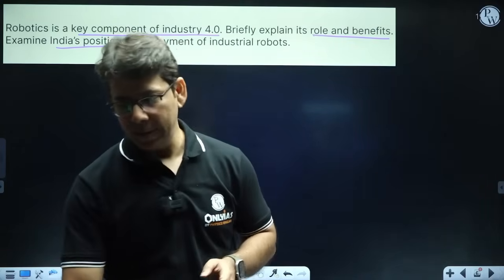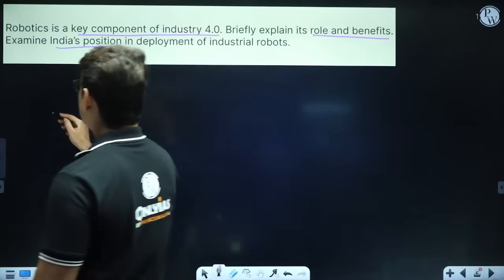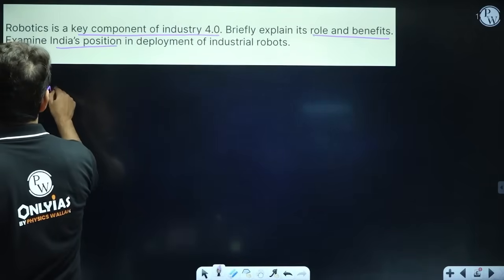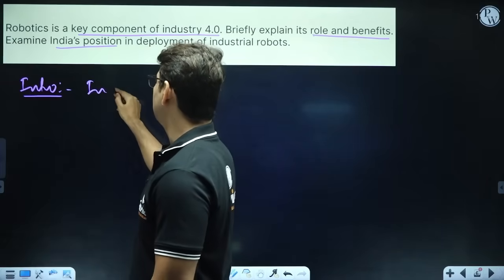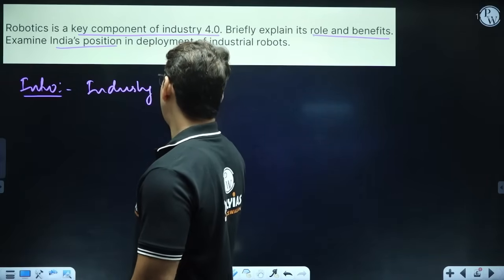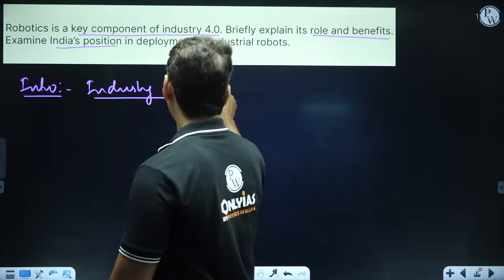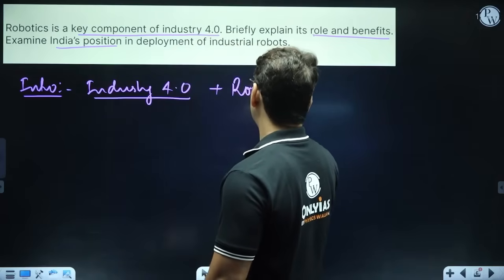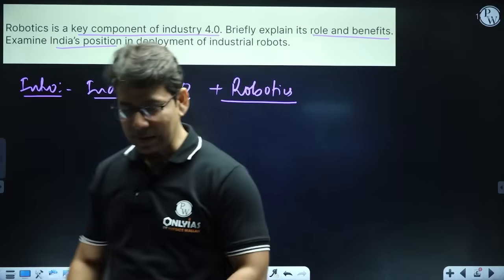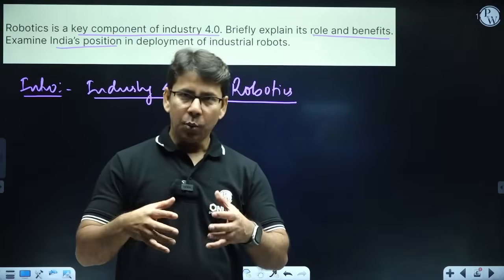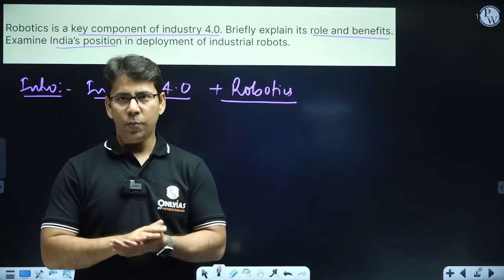So in the intro part, we are going to connect Industry 4.0 with robotics, right? That connection will be established by saying what robotics can do in Industry 4.0.